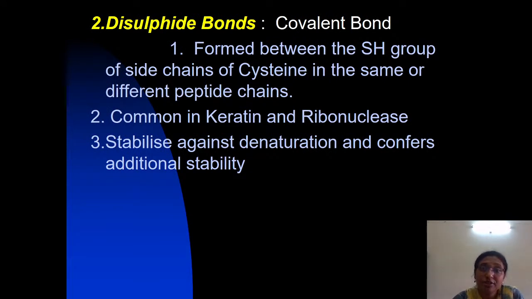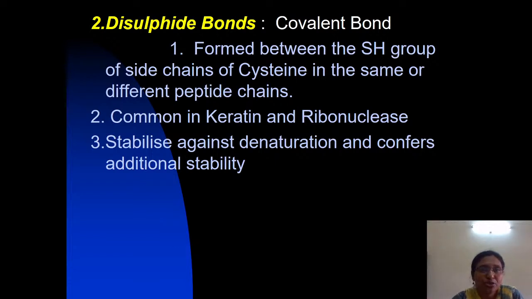Disulfide bonds are also covalent bonds, strong bonds. How are these disulfide bonds formed? They are formed between the sulfhydryl groups, SH, of the side chains of cysteine in the same or different peptides. See here, if you take one single polypeptide chain, disulfide bonds are formed between the sulfhydryl groups of cysteine within the same polypeptide chain, or the sulfhydryl groups of cysteine of one polypeptide chain are linked to the sulfhydryl groups of cysteine of a second polypeptide chain.